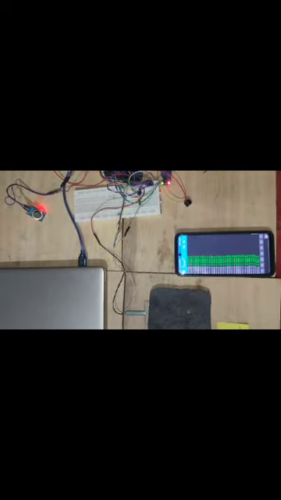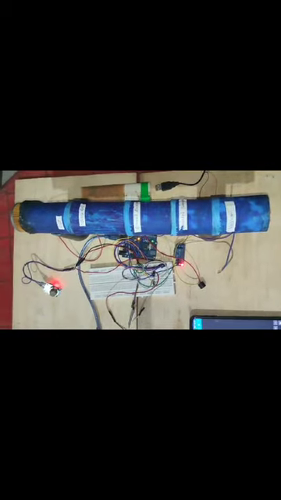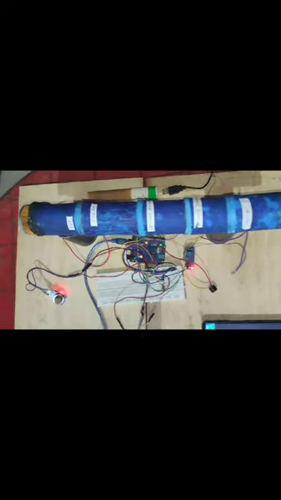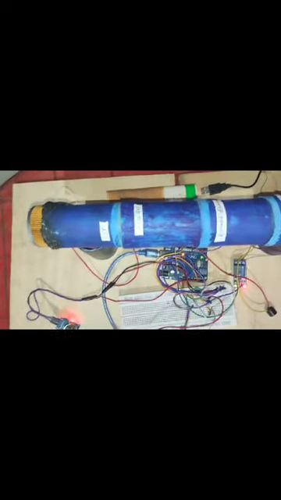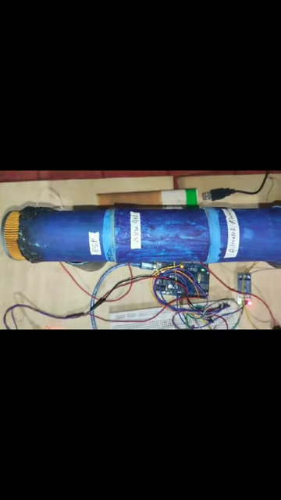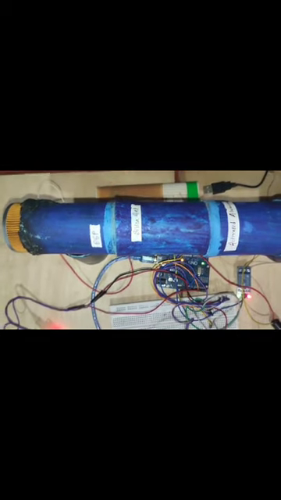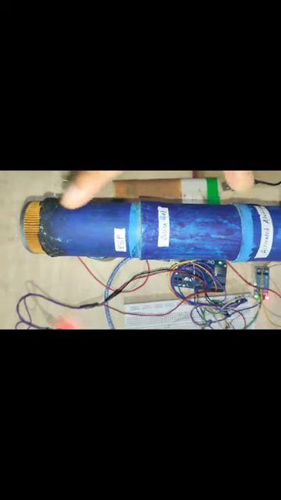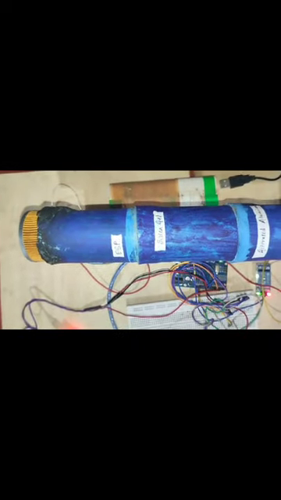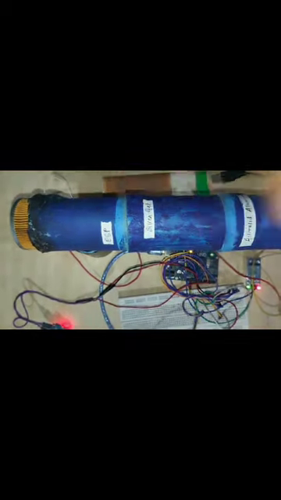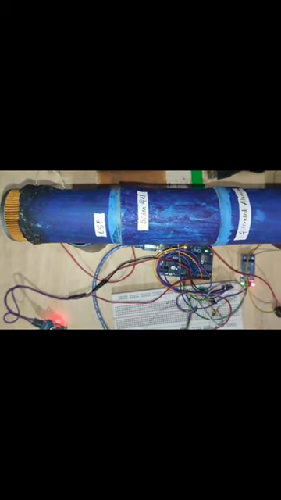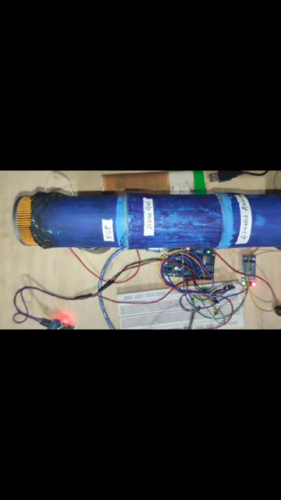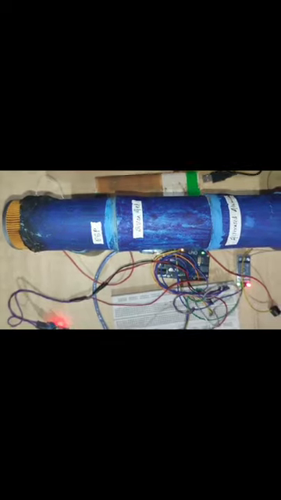Also in this filtration unit we have given one more thing, that is the ESP. The ESP is made with one sieve net and aluminum foil, which are supplied with positive and negative current respectively. If any of the pollutants are left out even after being filtered by these chemicals, the positive ions would stick to the sieve net and the negative ones to the aluminum foil. In this process, any pollutants that are left out would be burned out and clean air would be released into our environment. So this is the purpose of our ESP.